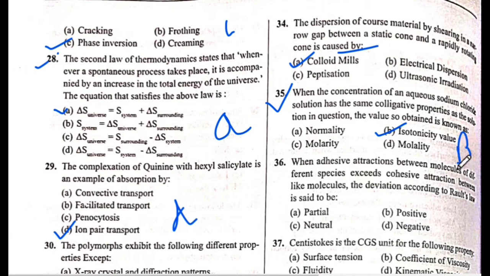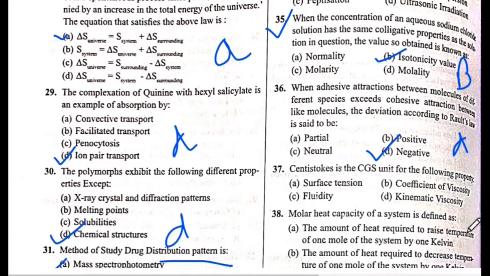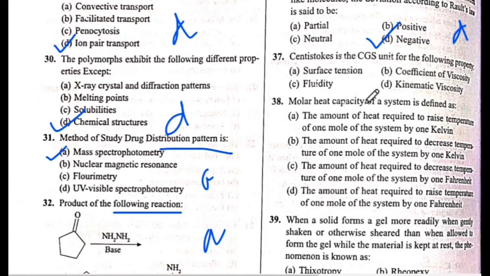Next is question number 36. When adhesive attraction between molecules of different species exceeds cohesive attraction between like molecules, the deviation according to Raoult's law is said to be. The answer is D. Negative. The answer is D.